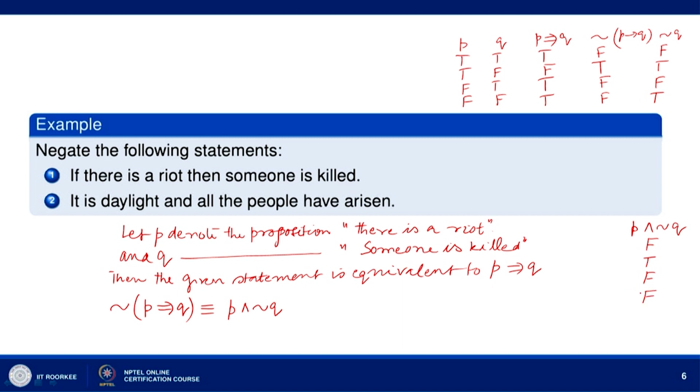Now, let us see whether the truth values of P and not Q are the same as the truth values of not P implies Q. Here you can see this is F T F F, and here also we have F T F F. So, not P implies Q is equivalent to P and not Q. Now, from this let us write that the negation of P implies Q means it is false that